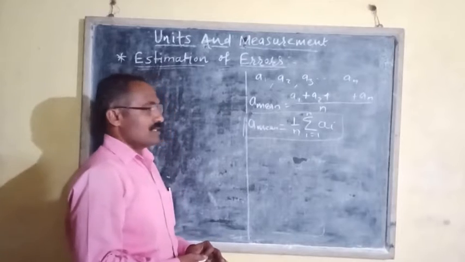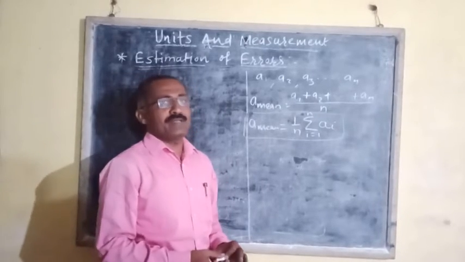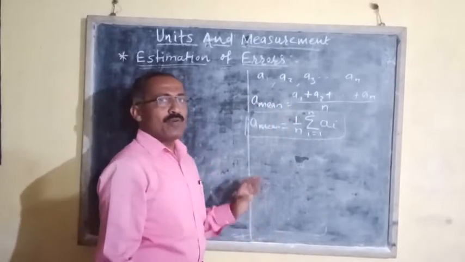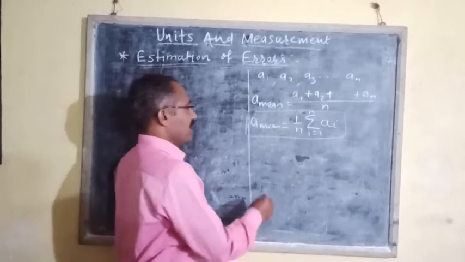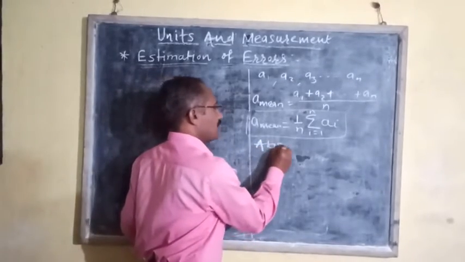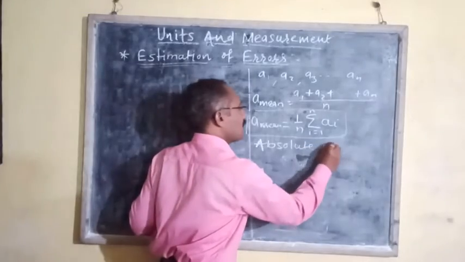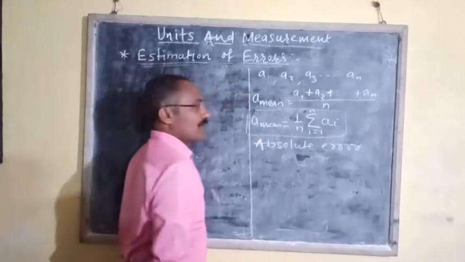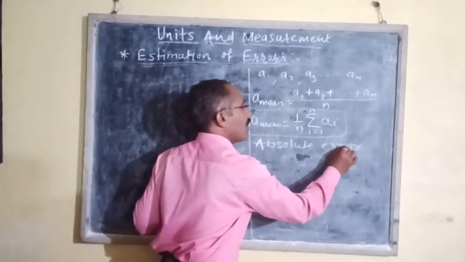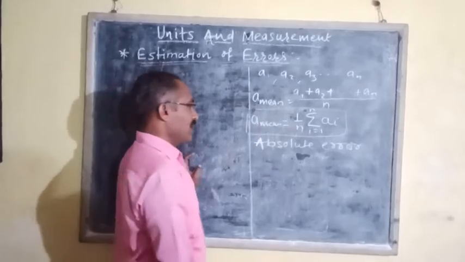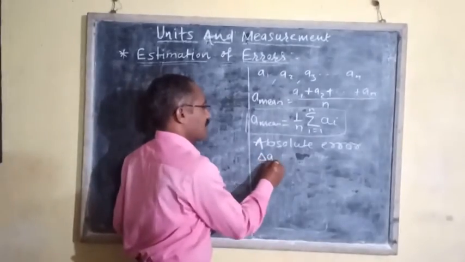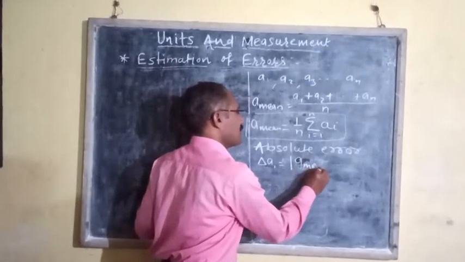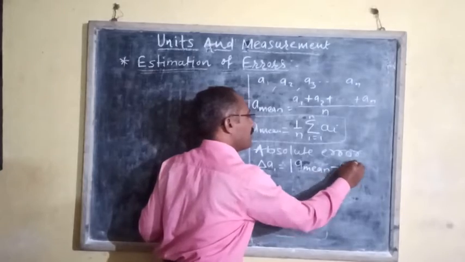Absolute error is the magnitude of the difference between the mean value and each individual value. For example, for A1, the absolute error delta A1 is equal to magnitude of A mean minus A1.